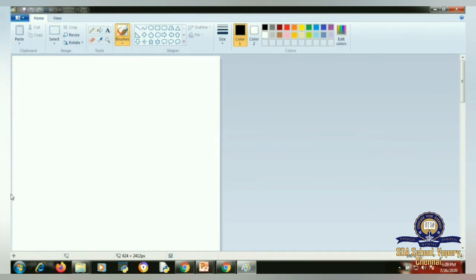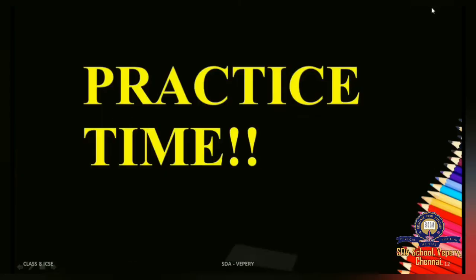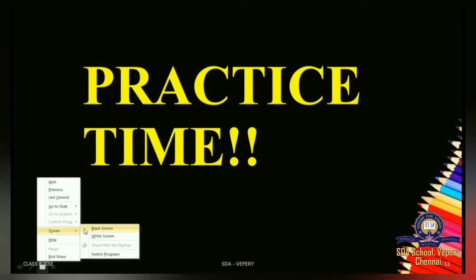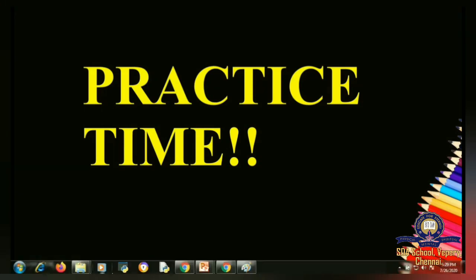I don't want this Paint window now. I want to close it. So I'm not at all using the keyboard. Using this mouse option, I'm going to alter the tab. Okay, I'm not going to close, I'm just minimizing the tab. Now again, I want to go to some other tab. So I'm using Internet Explorer here. I'm opening Internet Explorer here.